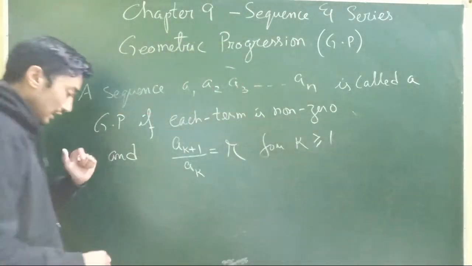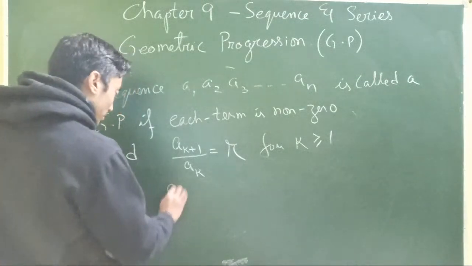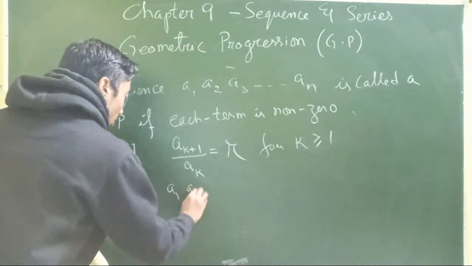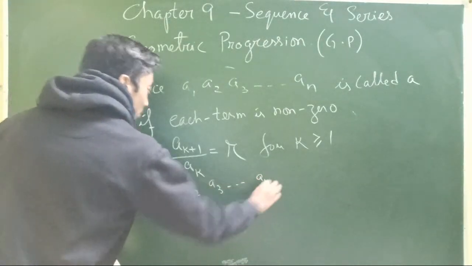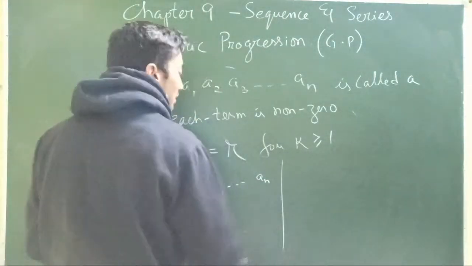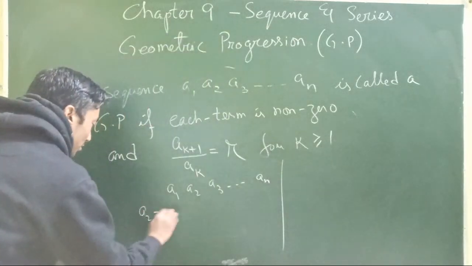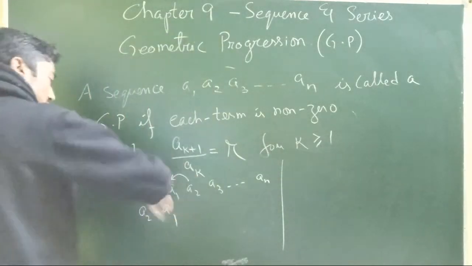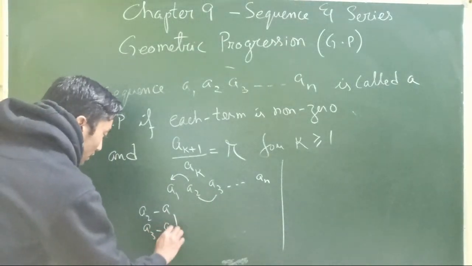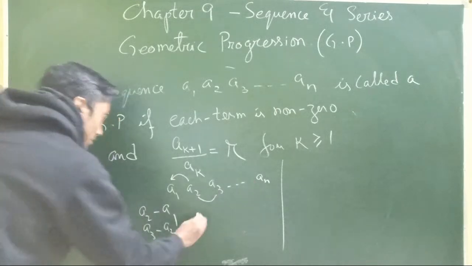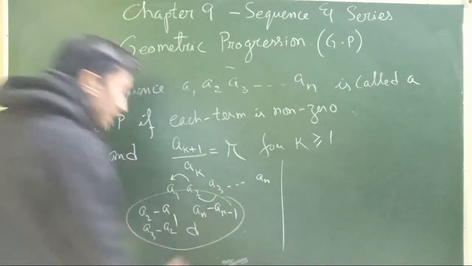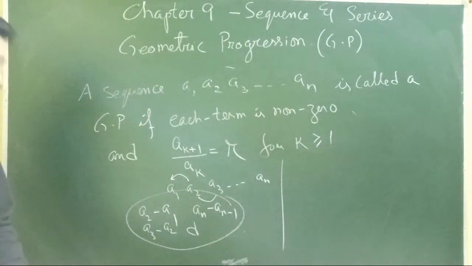In arithmetic progressions, if you have A1, A2, A3 and so on, we should have a common difference. How do we find that common difference? We subtract: A2 minus A1, the preceding term subtracted from the term. Similarly, A3 minus A2, A4 minus A3, and so on, up to AN minus AN minus 1. All these values should be the same, or constant, that is, we should have D as the common difference.